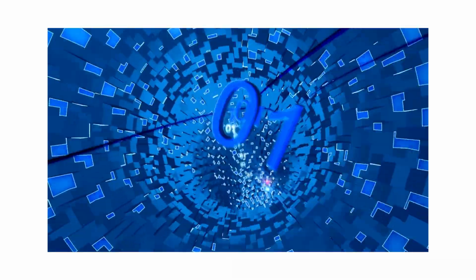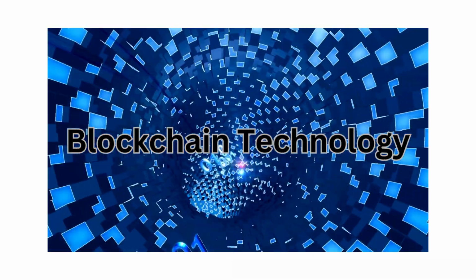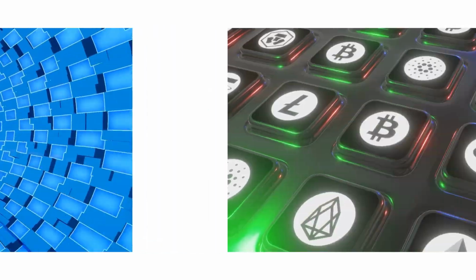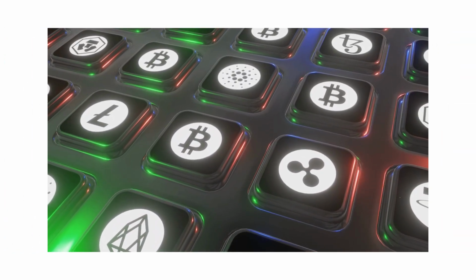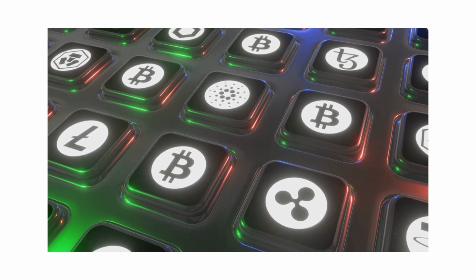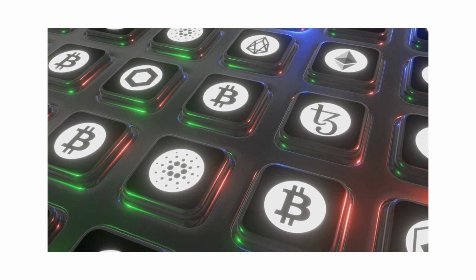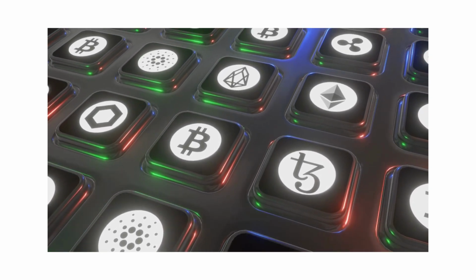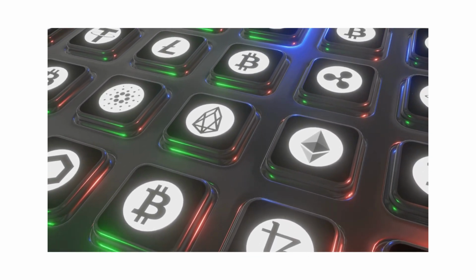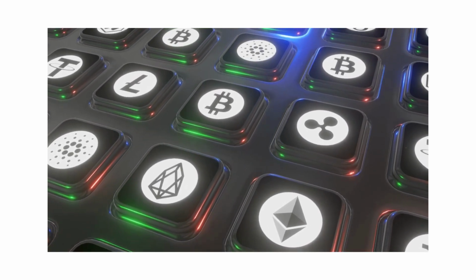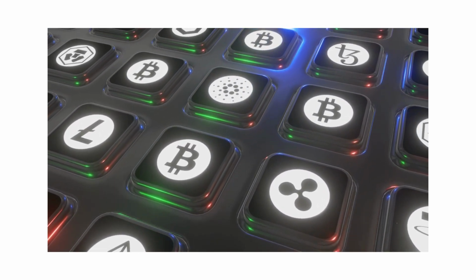Blockchain technology. Definition: Bitcoin transactions are recorded on a public ledger known as the blockchain, which consists of a chain of blocks containing transaction data. Significance: the blockchain ensures transparency, immutability, and traceability of transactions, providing a tamper-resistant record of all Bitcoin transactions.